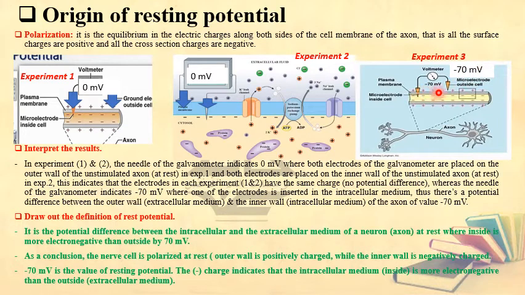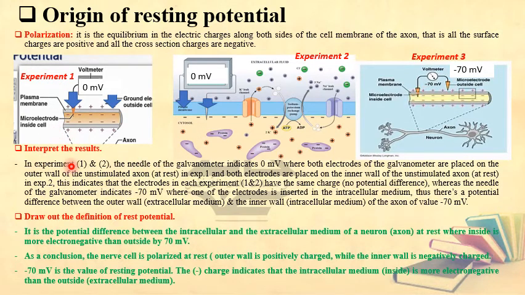For that reason, minus 70 millivolt refers to the value of the resting potential. So if I ask you what is the value of the resting potential, it is equal to minus 70 millivolt. What does it mean? It is the potential difference between the surface and the cross section of the nerve fiber. It is the difference in charges.